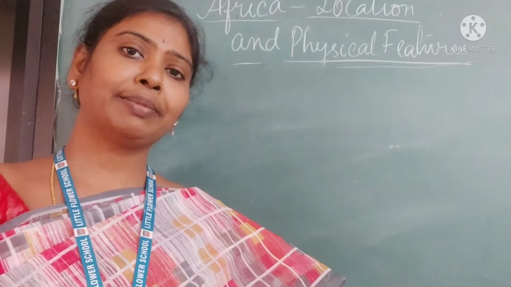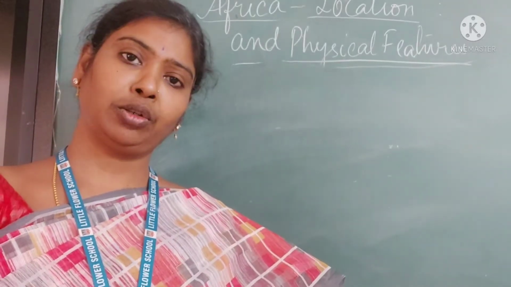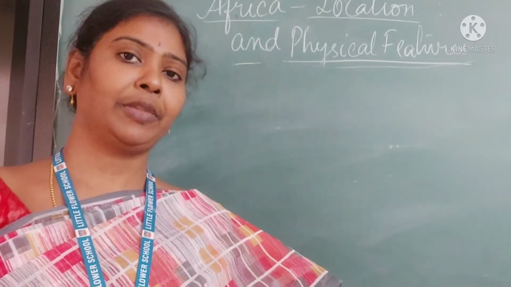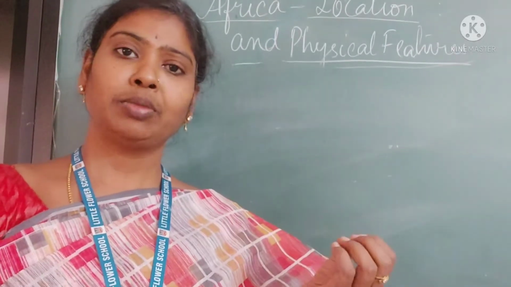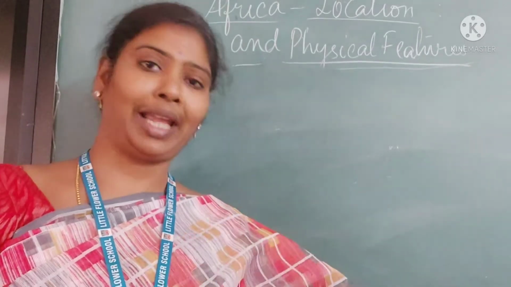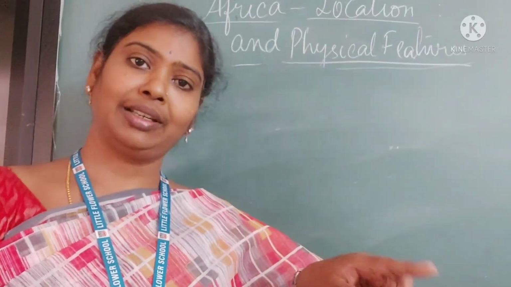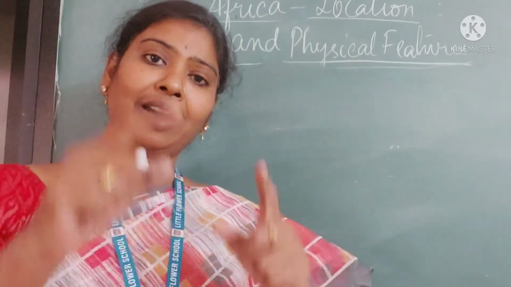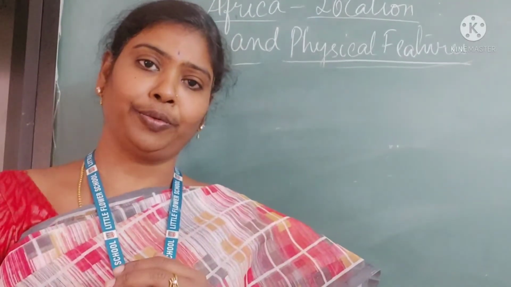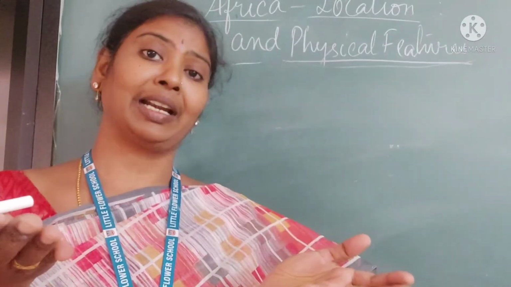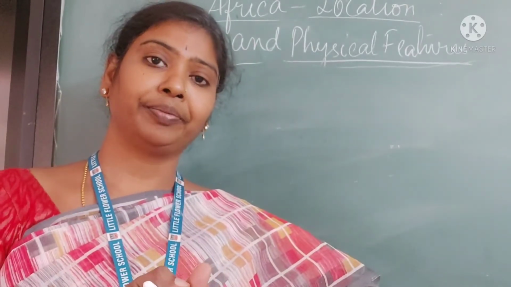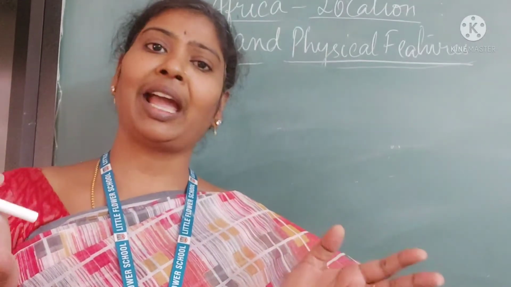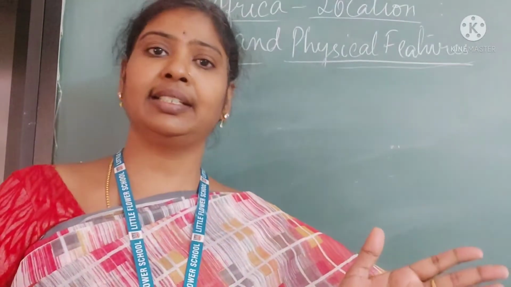See, physical features means we know mountains, plains, plateaus. All these come under the physical features of any country. In Africa, what is most important is we do not have high mountains and very low plains. Africa is a very big plateau, a very big raised land, high land, right? So some mountains are there, and we have very extensive deserts in Africa.